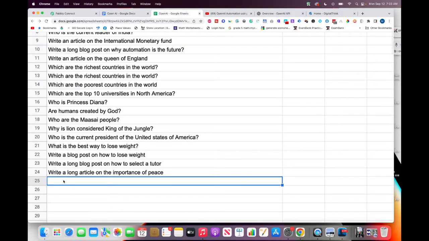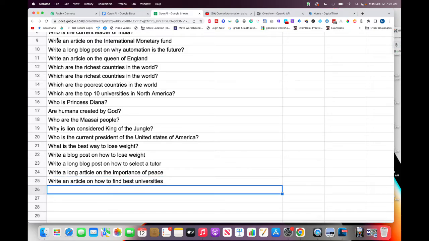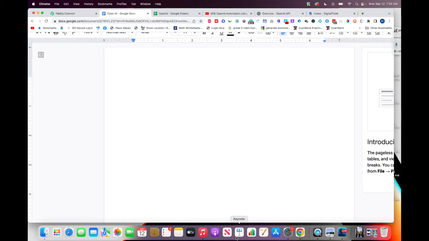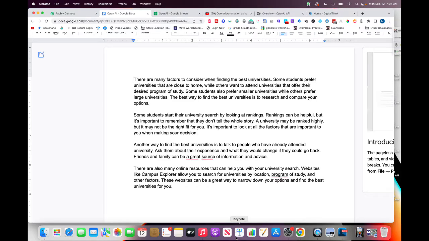I'm gonna say, write an article on how to find best universities, something like this. Best universities. Okay. Write an article on how to find best universities. Hit enter. Go to my document. Look, I'm just gonna sit there. The artificial intelligence tool takes over, and it takes the API key, writes it down, boom, look at that.